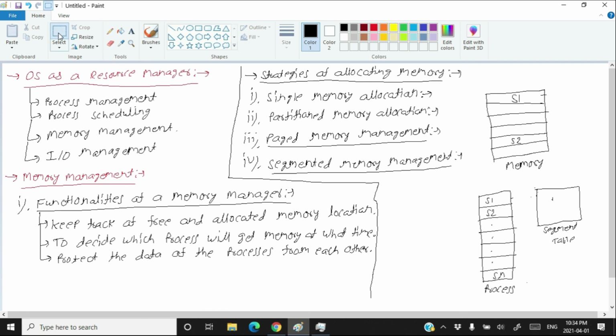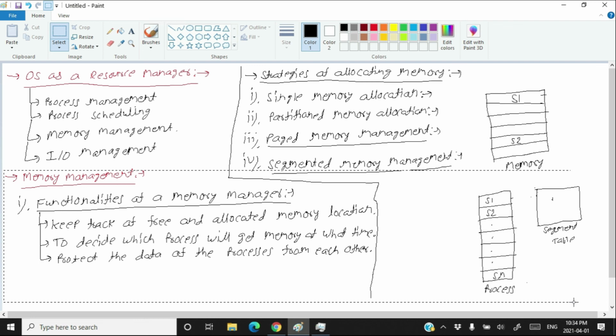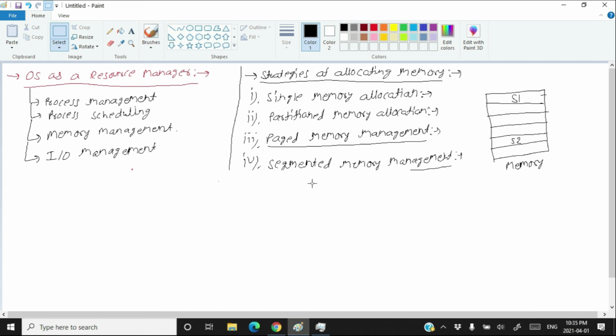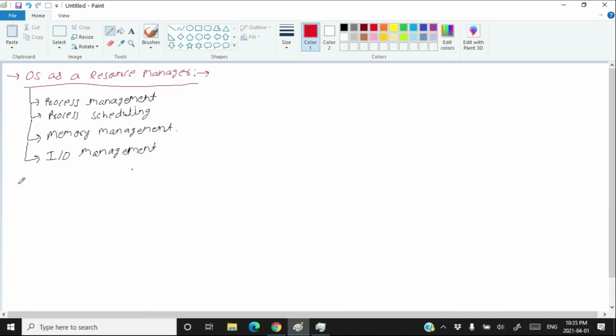After memory management, you have something called IO management, means input output management, in which you manage the hard disk and all other input outputs like networking and external peripherals. So let's see IO management. The role of the input output manager of the operating system is to connect the process to the actual input output device through some strategy. Suppose a process wants to connect to the internet, then the job of the IO manager is to connect that process to the internet.